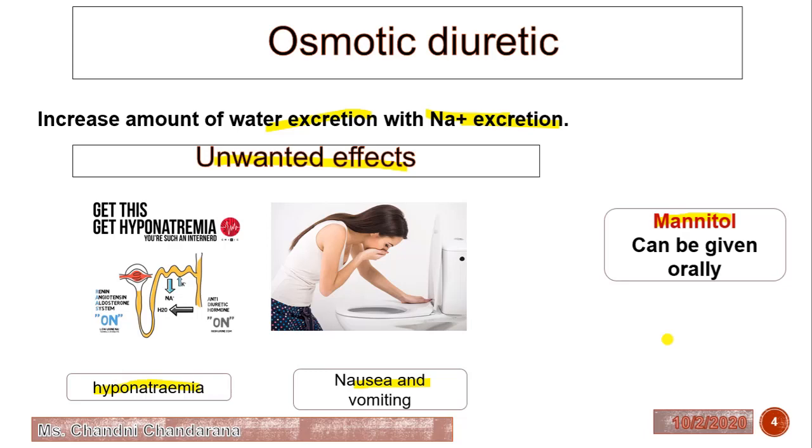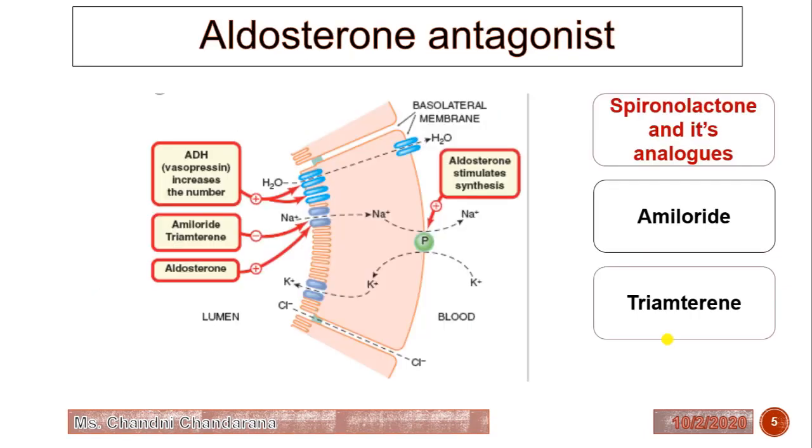Now we will see the aldosterone antagonist. As I said, it's also known as potassium sparing diuretics. Here is how aldosterone antagonists work, and these are examples of aldosterone antagonists. Generally spironolactone and its analogues, amiloride and triamterene, are examples of aldosterone antagonists.